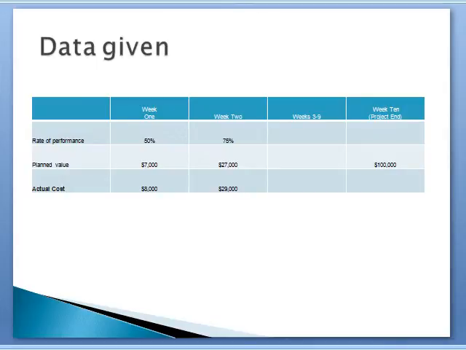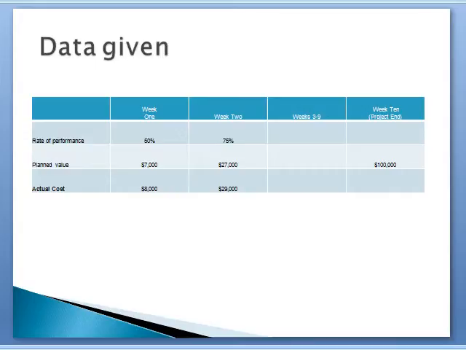Here's the data that was provided. It only includes the first 2 weeks, so we must project out. The rate of performance is 50% for week 1 and 75% for week 2. Rate of performance is the ratio of actual work completed to the percentage of work planned to be completed.